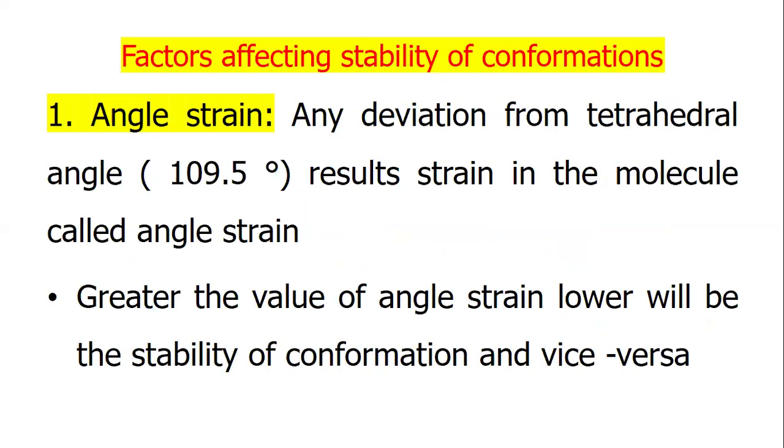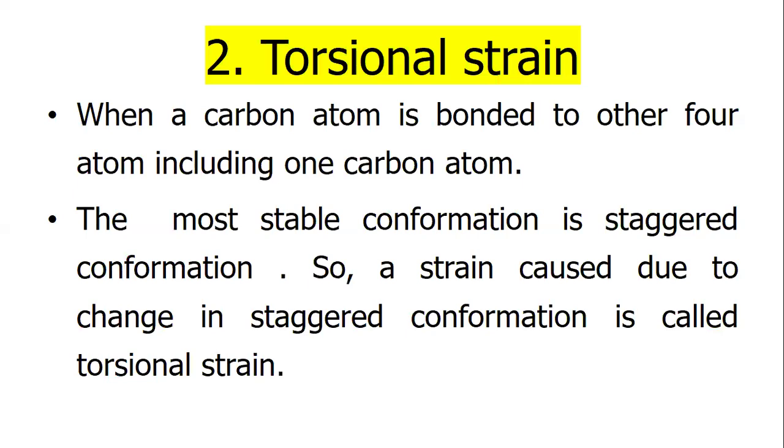The greater the value of angle strain, the lower will be the stability of the conformation, and vice versa. Torsional strain: when a carbon atom is bonded to four atoms, the most stable conformation is the staggered conformation. So a strain caused due to change from the staggered conformation is called torsional strain.